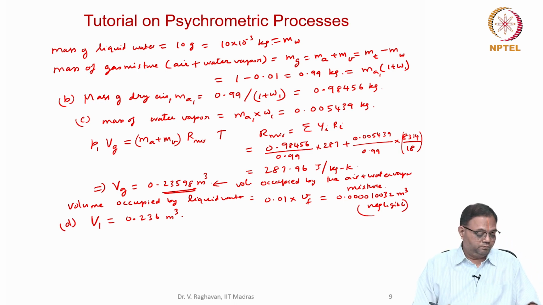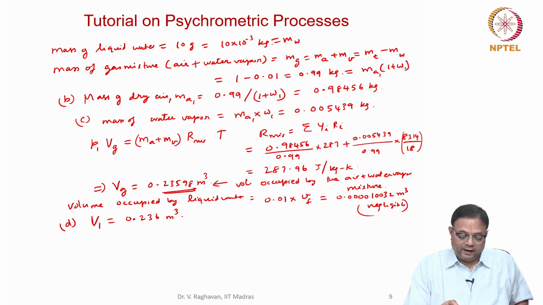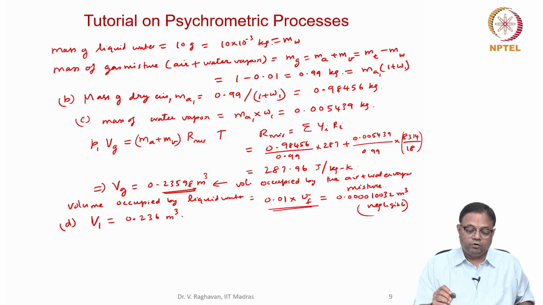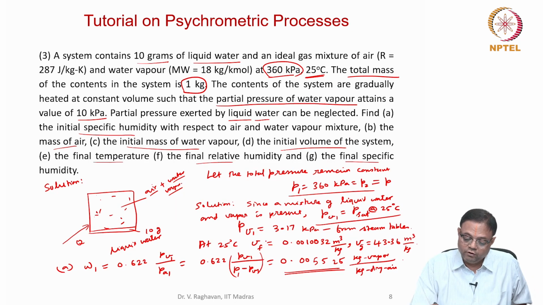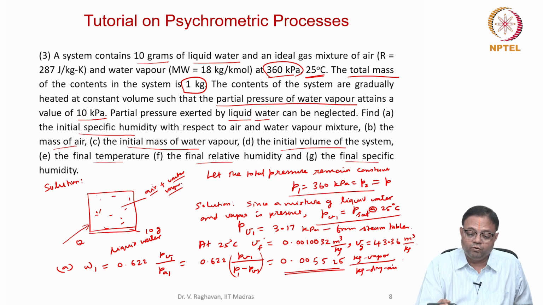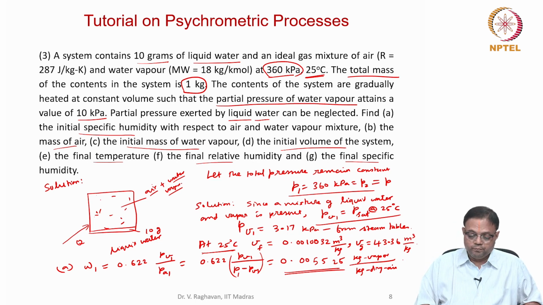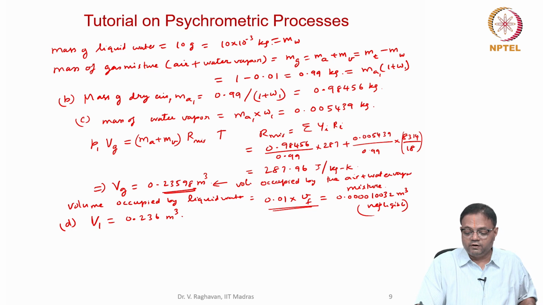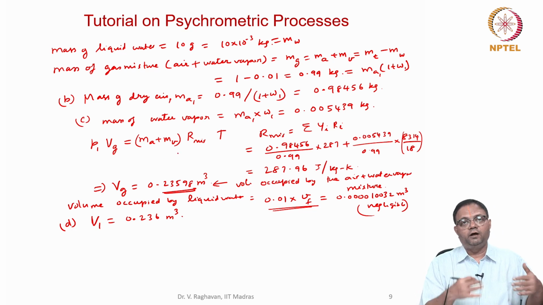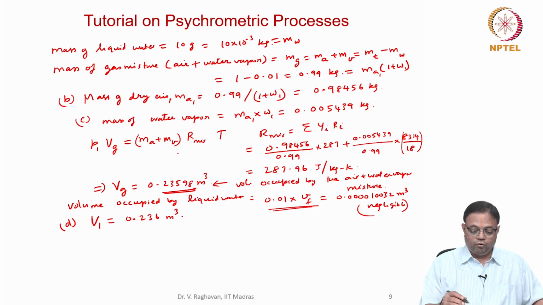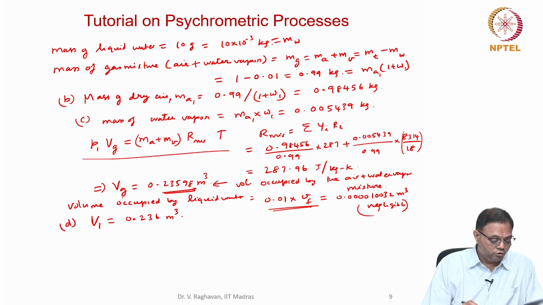You can see how I get this: for the pressure of 360 kilopascals and the temperature given as 25 degrees, I retrieved the values here. From that, Vf into the mass will give you the liquid. So the liquid volume is negligible, and because the mixture is an ideal gas mixture, I can use the ideal gas equation of state and find the Vg value. So this is about this.